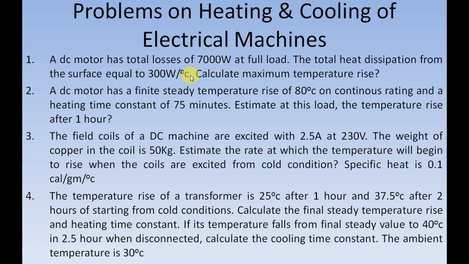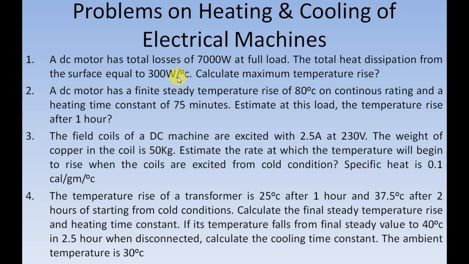separately. Instead, the product value, S lambda, is given here. You know the unit for lambda is the specific heat dissipation, and its unit is watts per meter square degree Celsius. S is the surface area, and its unit is meter square.